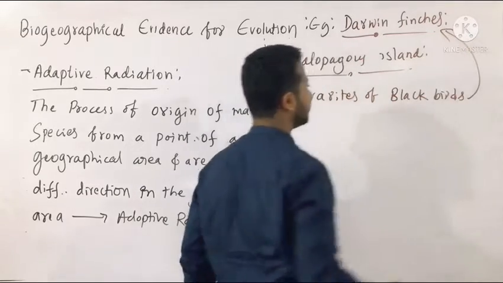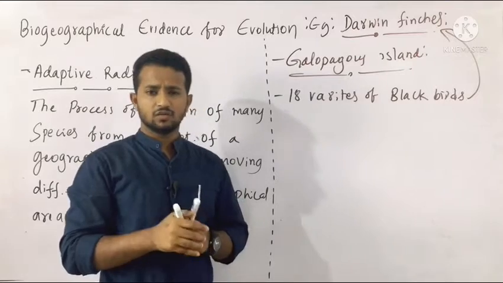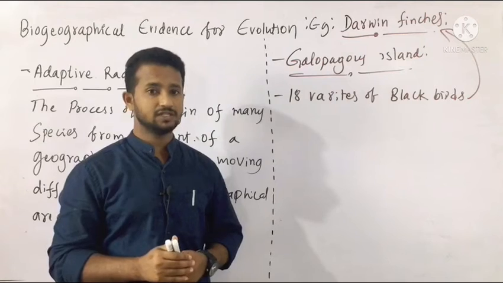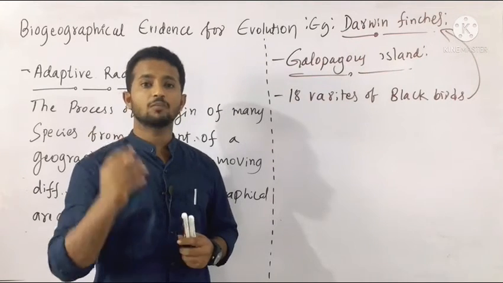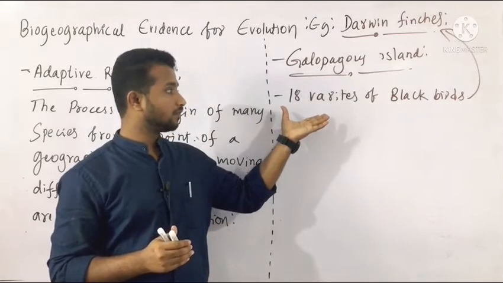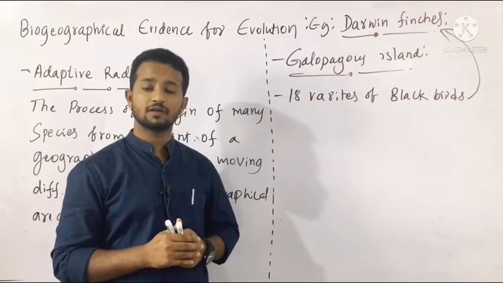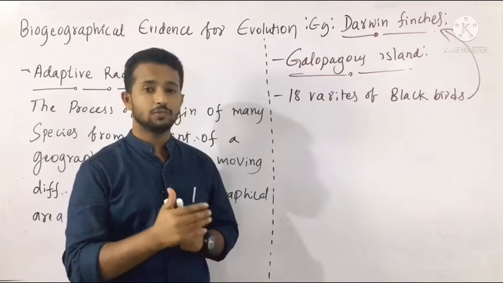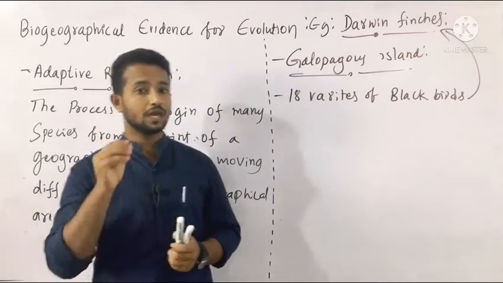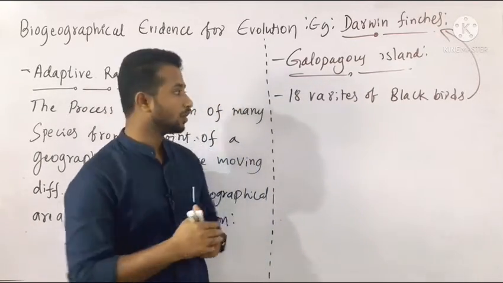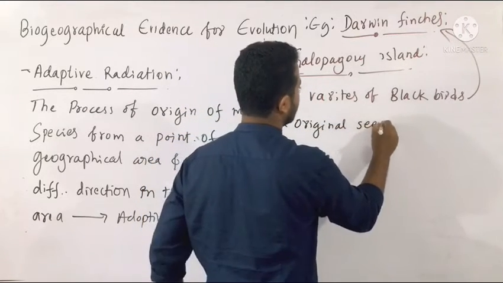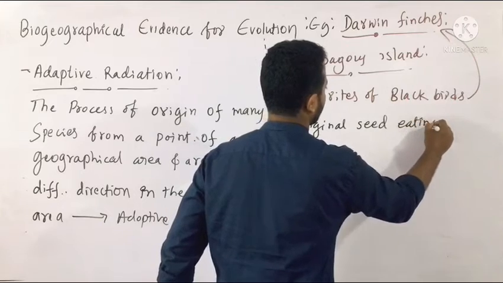They are called the Darwin finches, and they all look the same, and they started from the original seed-eating habit. They are eating the normal original seeds, but over time we are seeing 18 more varieties of the same black finches, so they should be from common ancestors, right? So we come to that kind of conclusion. So I repeat, more than 18 varieties started from an original seed-eating habitat.